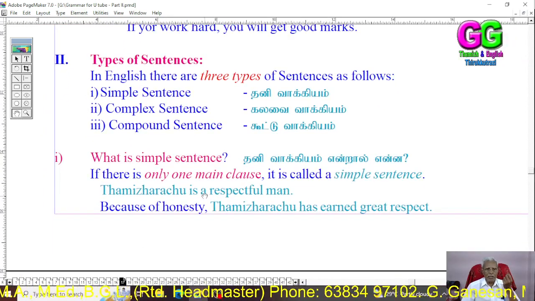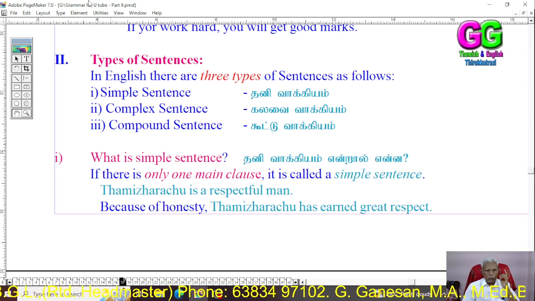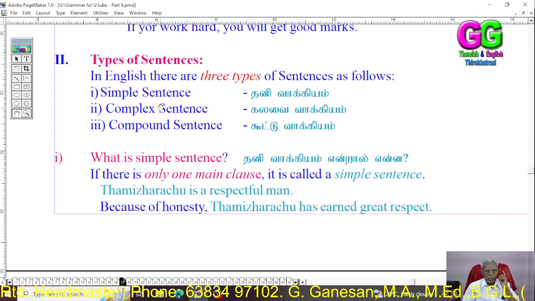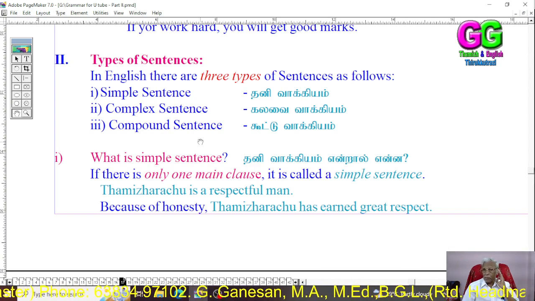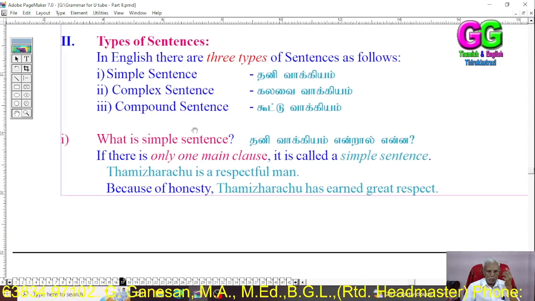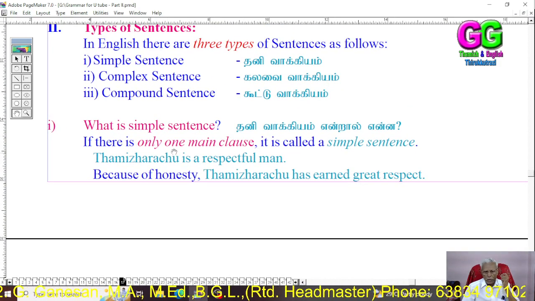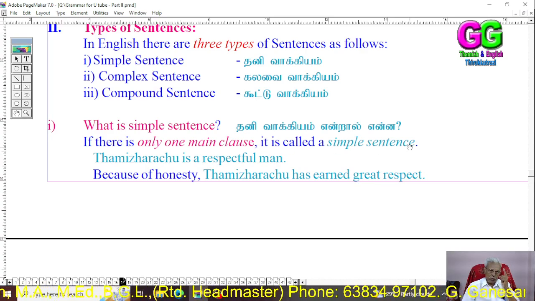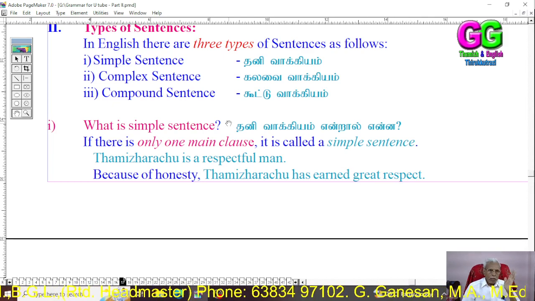Then let us see the types of sentences. In English, there are three types of sentences as follows: simple sentence, complex sentence, compound sentence. Let us see, what is a simple sentence? If there is only one main clause in a sentence, it is called a simple sentence.